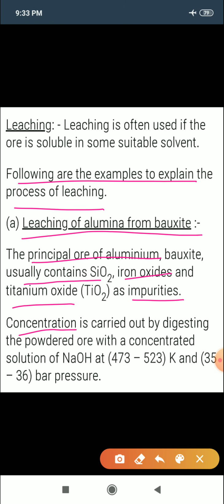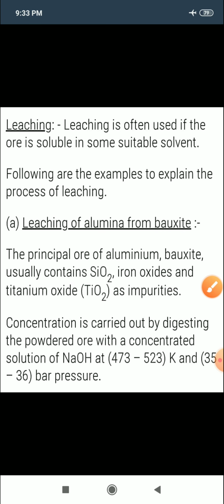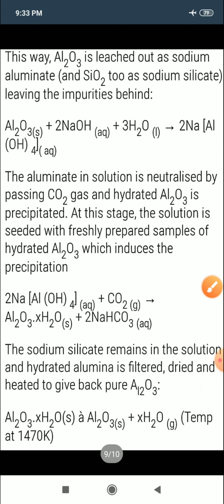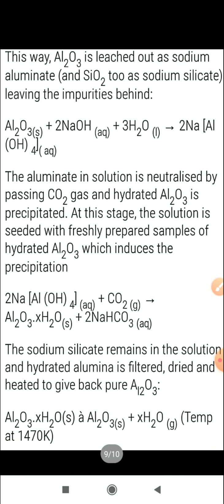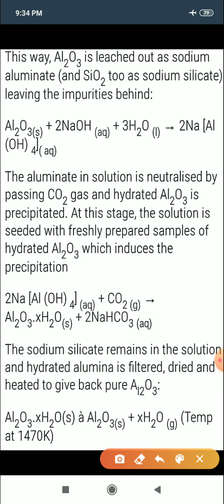Concentration is carried out by digesting the powdered ore with a concentrated solution of NaOH at high temperature and low pressure. In this way, Al2O3 is leached out as sodium aluminate and the impurities are left behind.